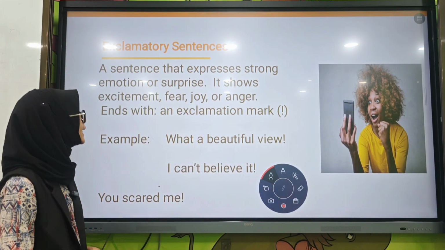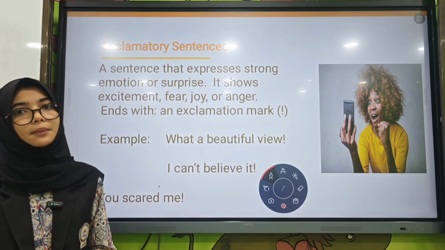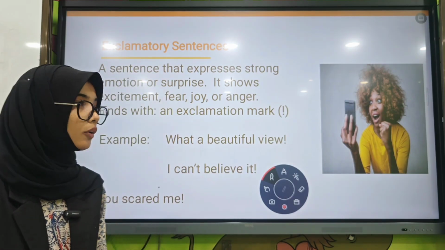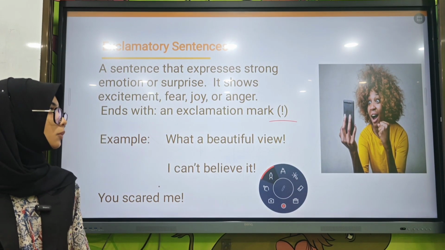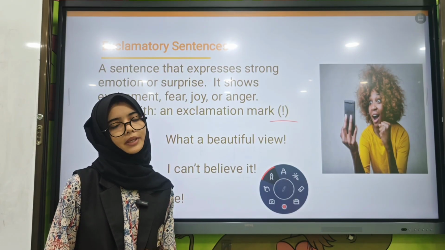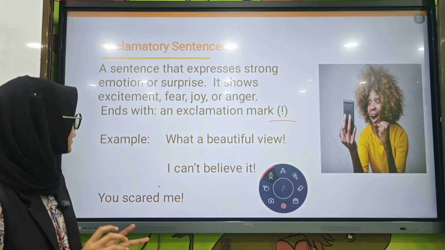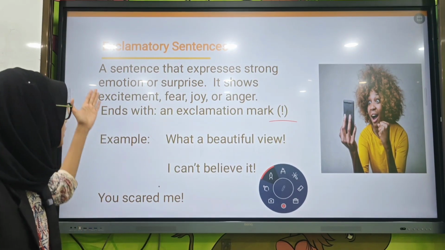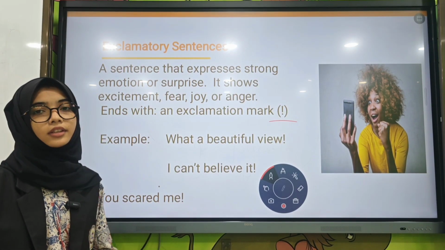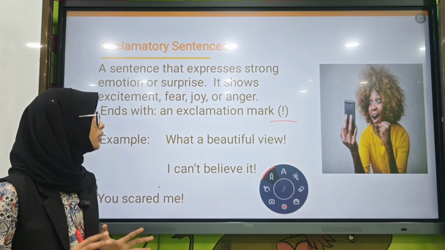The last one is exclamatory sentences. Exclamatory sentences always end with an exclamation mark. A sentence that expresses strong emotion or surprise.